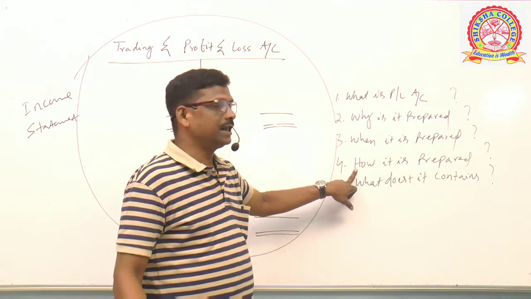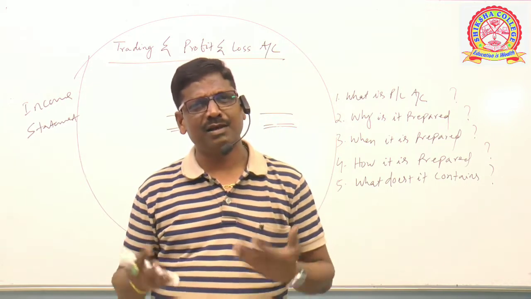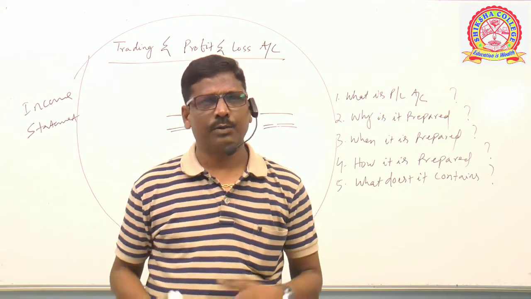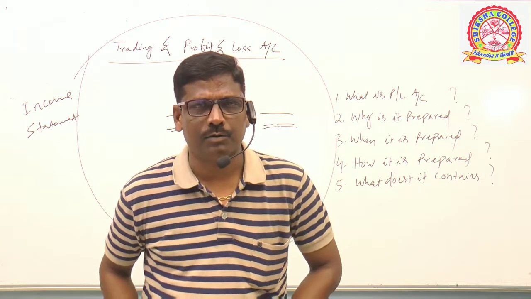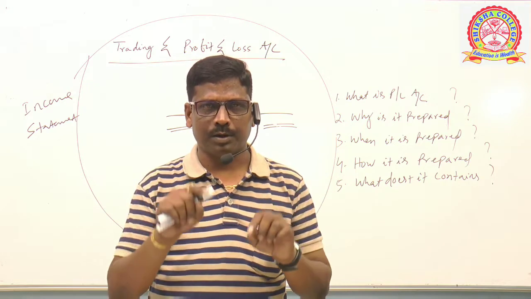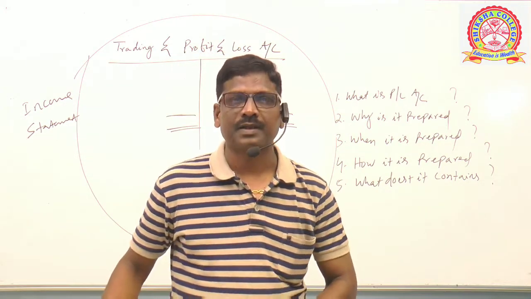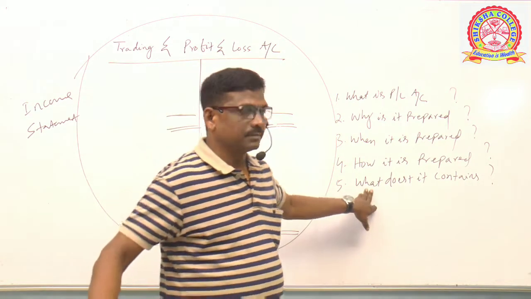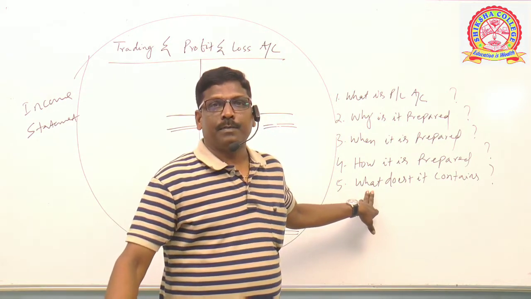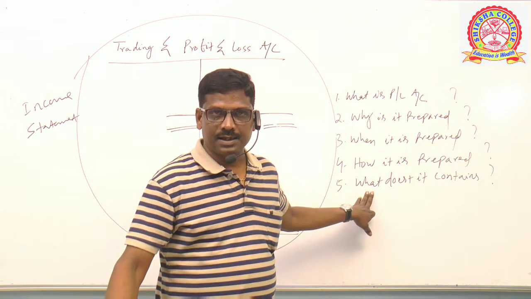Fourth, how is it prepared? Since profit and loss account is an account, we are well known how to prepare an account. An account is prepared in T-shape form, and that account is called profit and loss account. It contains information of the business relating to expenses, losses, incomes and gains. Clear?